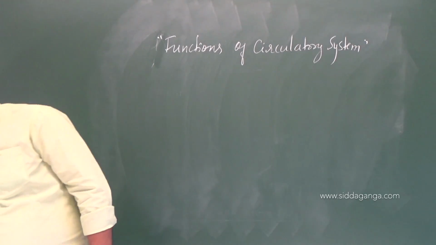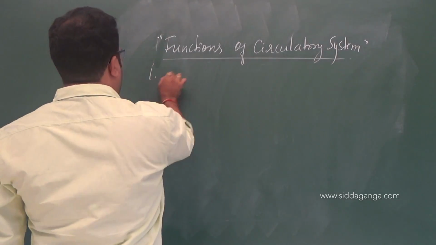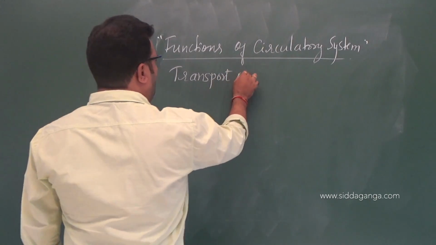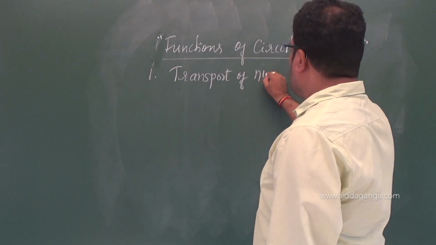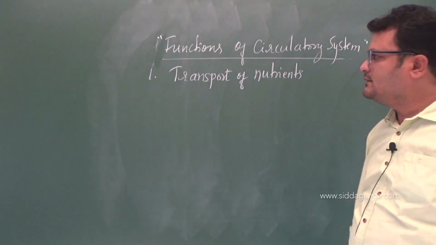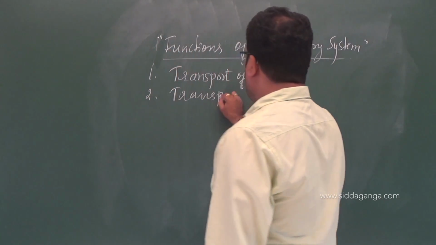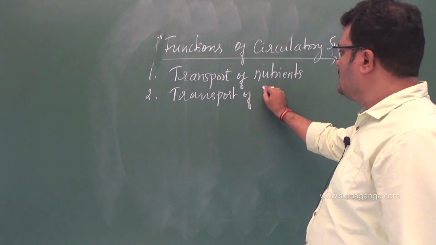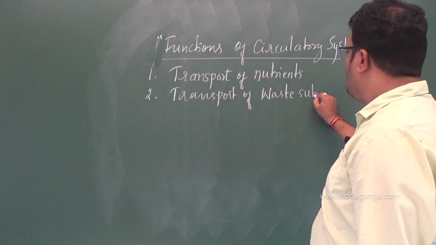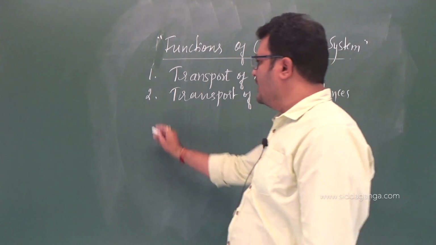When we talk about the functions, the first function is transport of nutrients, then transport of unwanted waste substances or products.